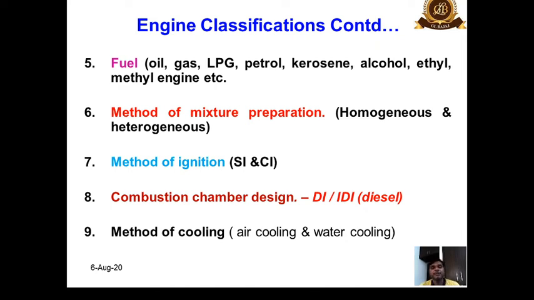Okay, in case of spark ignition engines, we supply some amount of heat energy just to ignite the mixture. As we know, the flash point of the fuel is different, and the fire point and corresponding self ignition temperature of the fuel are different. So we have to attain the self ignition temperature of the fuel like petrol. Okay, so that lies in the range of 250 or 260 degrees Celsius. So to ignite that petrol mixture that is mixed with air, we must provide ignition or heat energy, and that must lie in the range of 30 to 50 millijoules.